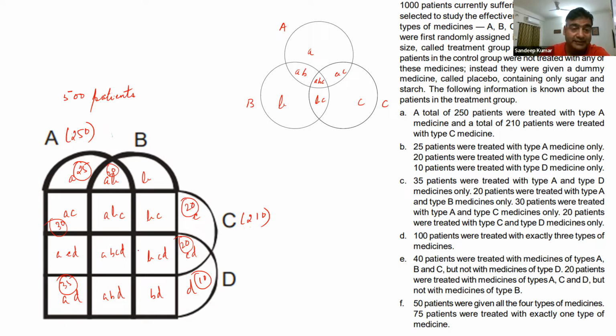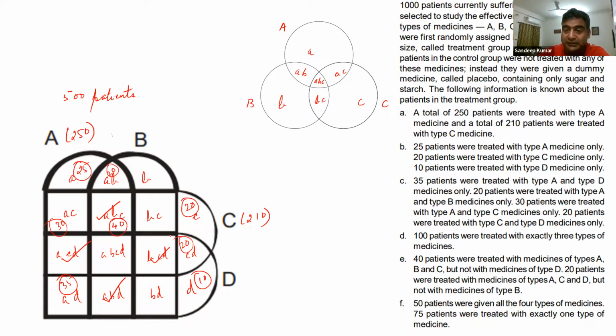Now, when I say exactly 3 types of medicines, it can be ABC, it can be ACD, BCD, and ABD. So we need to keep a mental note, 100 patients. Okay. 40 patients were treated with A, B, and C, but not with D. So where do we have ABC written? There we will simply write 40.